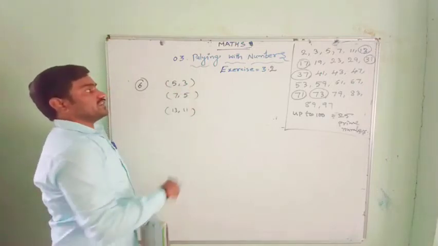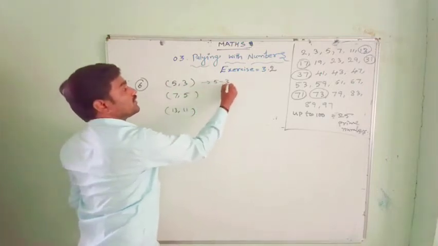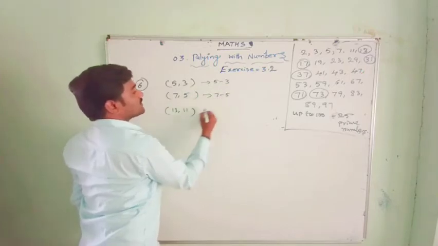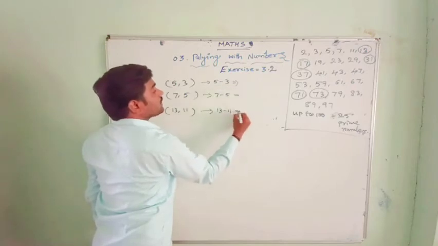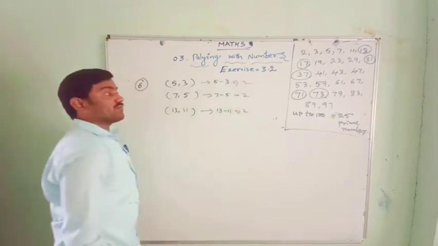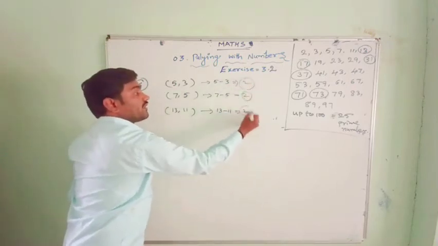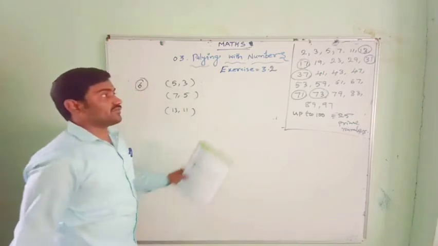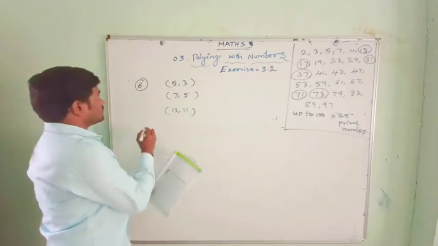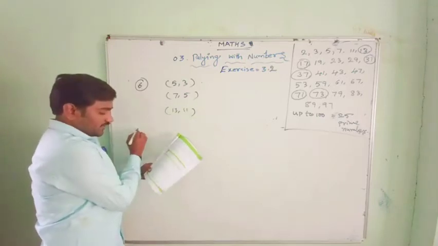If you find out the difference, you will get 2 only. See, find out the difference of these numbers. What will you get? The difference between the two prime numbers is 2, then they are called twin primes. So these are the three pairs I have written from the prime numbers below 20.